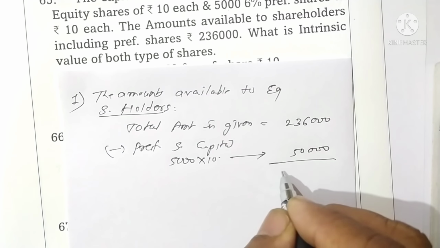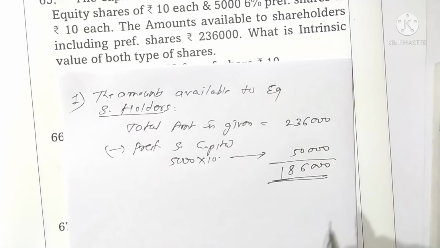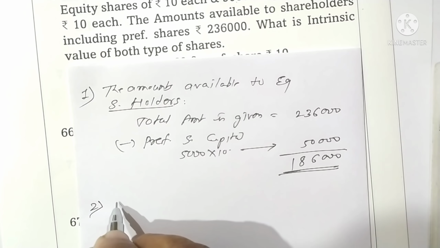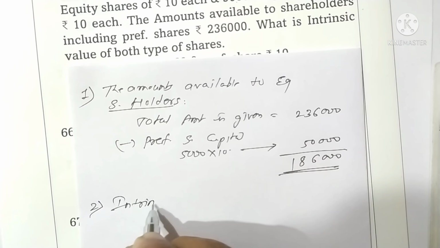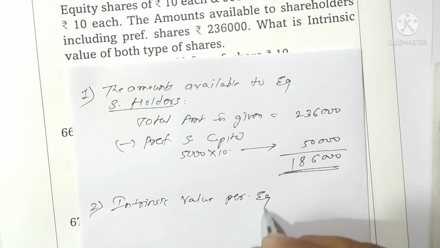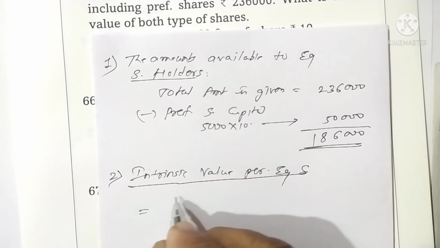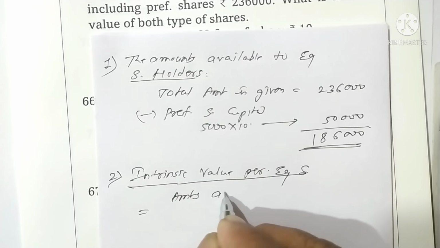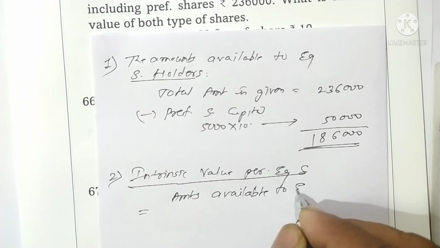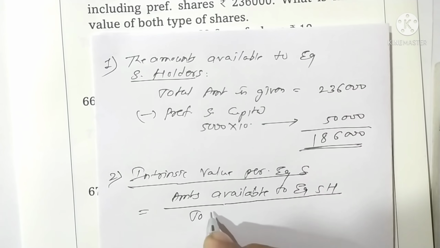Now, the answer comes to 1,86,000. This is the amount available to equity shareholders. Now, intrinsic value per equity share. The formula is amount available to equity shareholders divided by total number of equity shares.